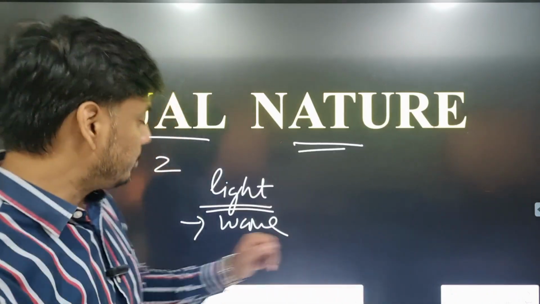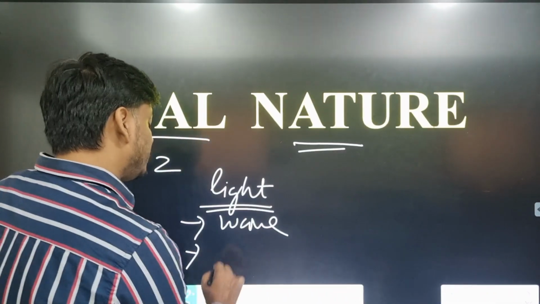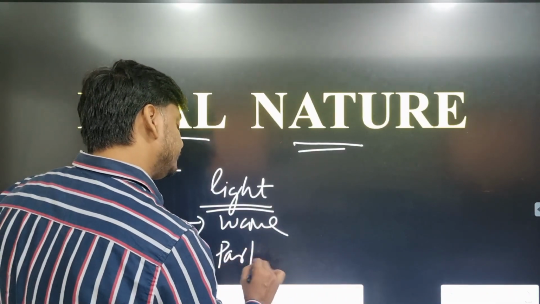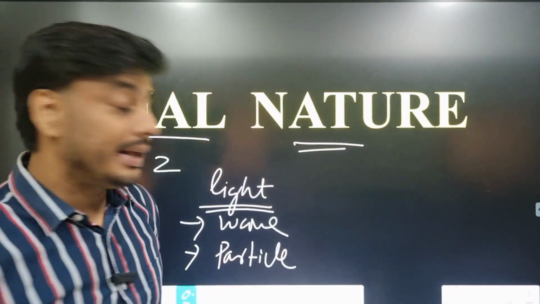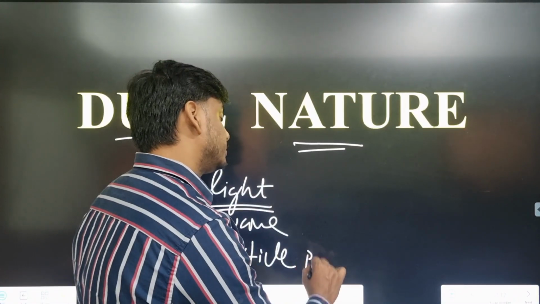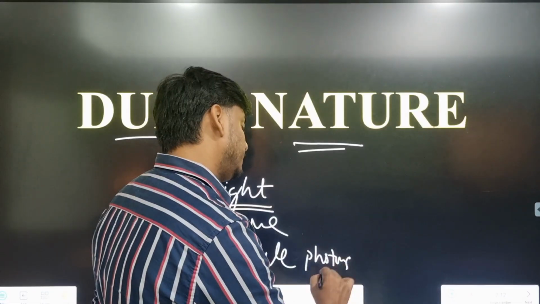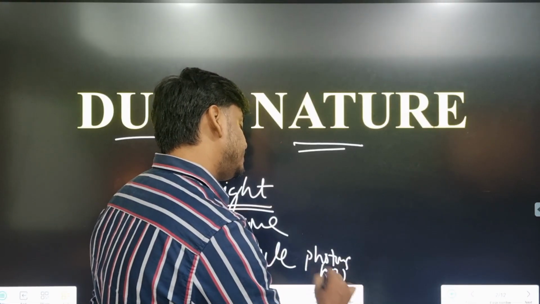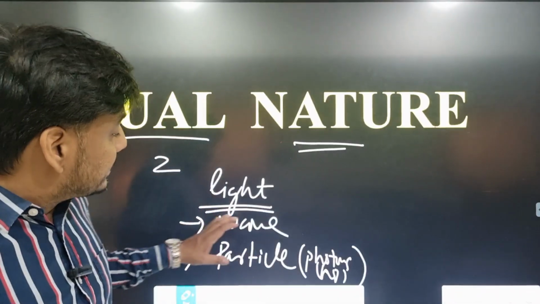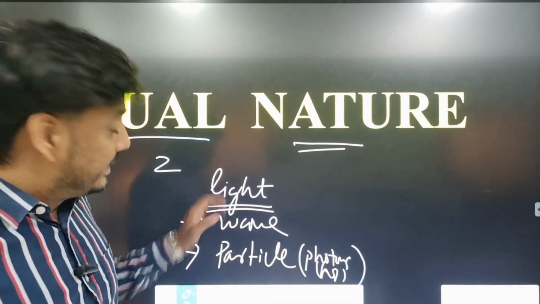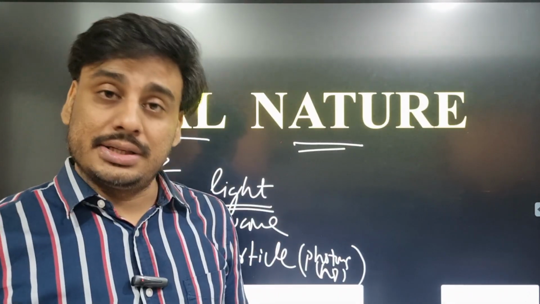So light is a wave, but light also behaves like a particle, and each particle is known as a photon, a packet of energy. Since light behaves like a wave as well as a particle, this is known as the dual nature of light.